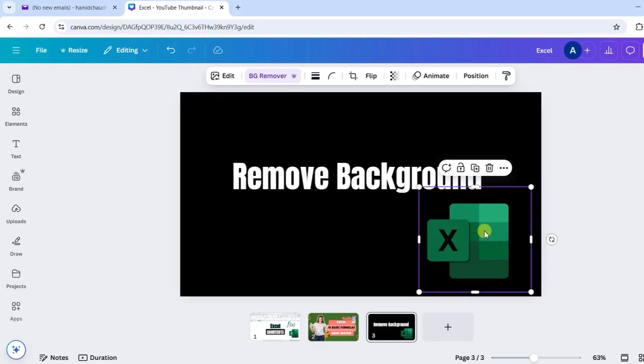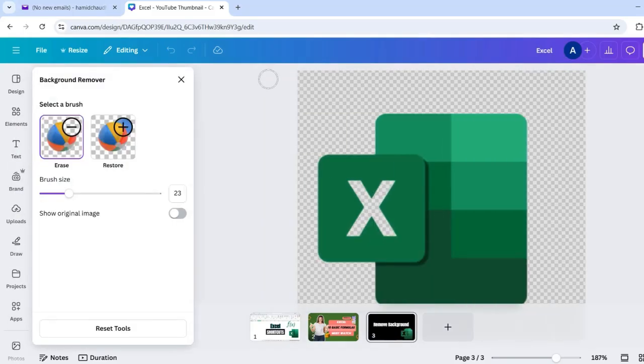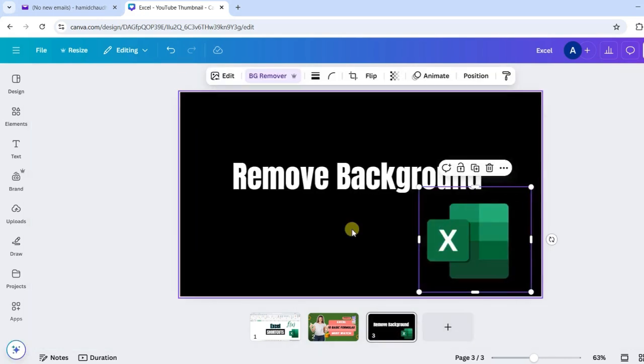I'm not quite happy with this background removal because I would like to keep some of the background. I don't want to remove all the background, so I will go to the background remover option again, and it will show me that symbol in a bigger size. You can see the restore option. If I click this one, I can restore some of my background. So I can use this brush to restore some of my background. Cancel. You can see it has restored some of my background. So the background behind this letter X has been restored.